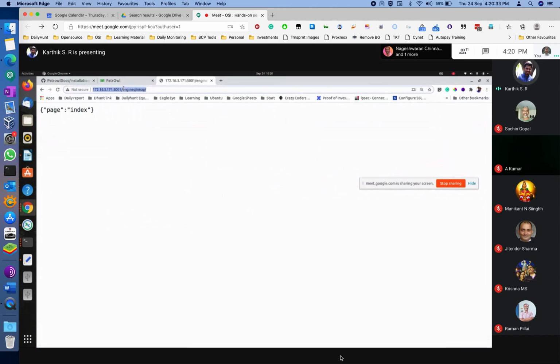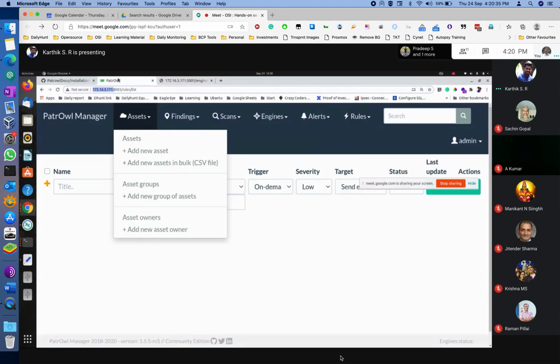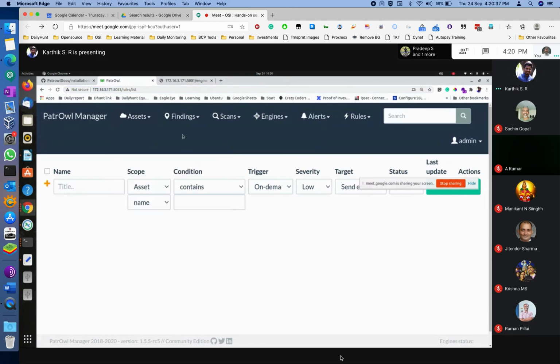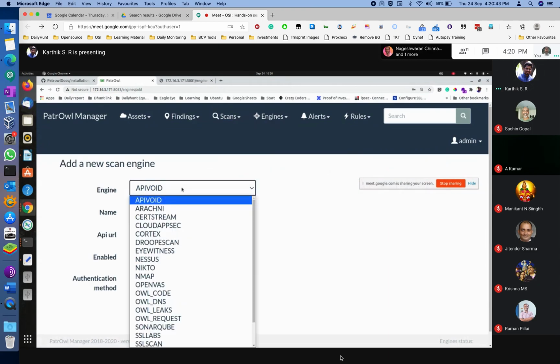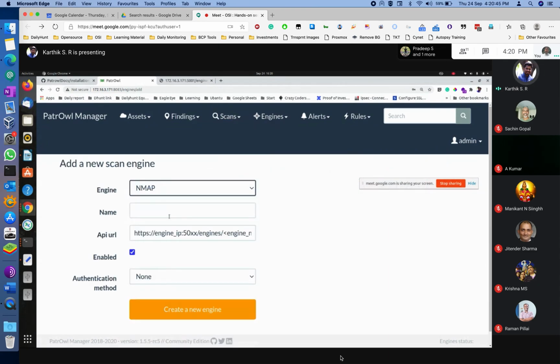We'll add this engine. Engines, add engine. Nmap.